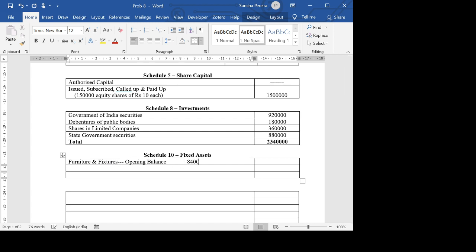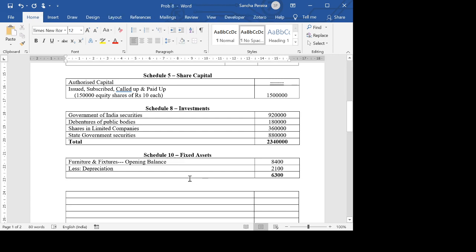And they've also given us depreciation on furniture, which is given to us as 2,100. So this total comes to 6,300.